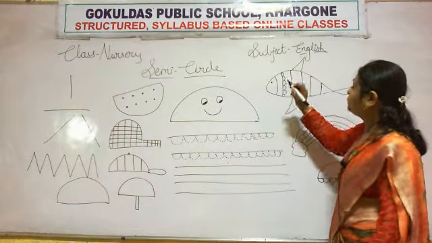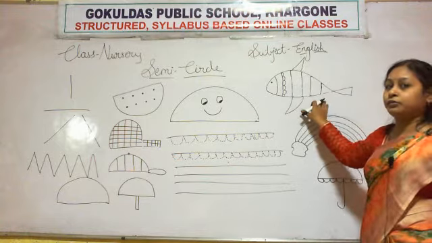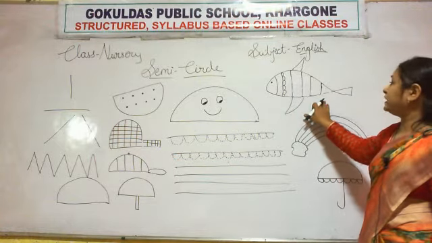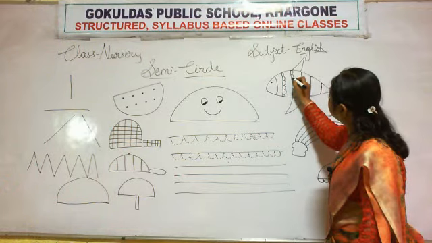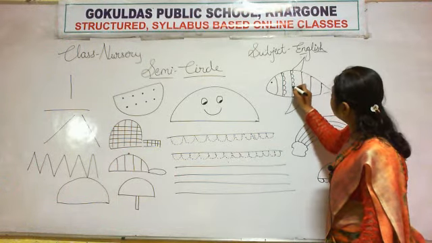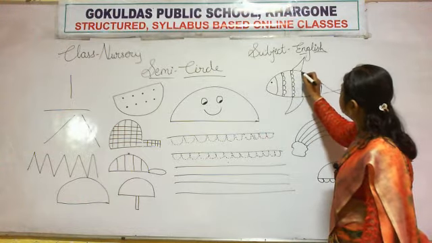Now all of you, what do you have to do? Mama will draw the fish, and then you make a semicircle. What will you make? A semicircle. Like this, a curve.